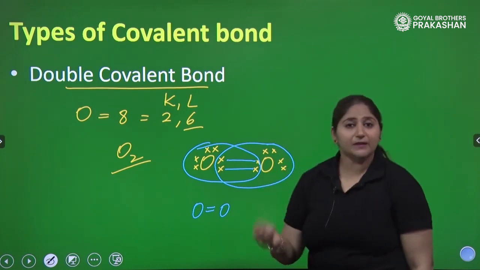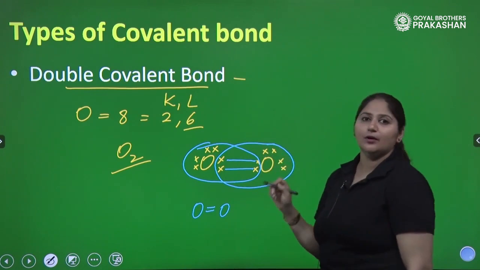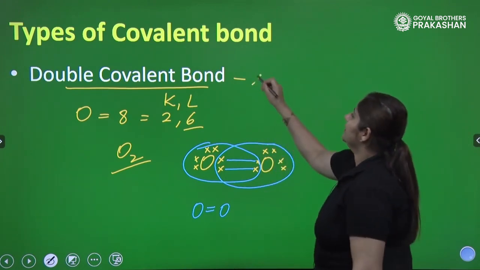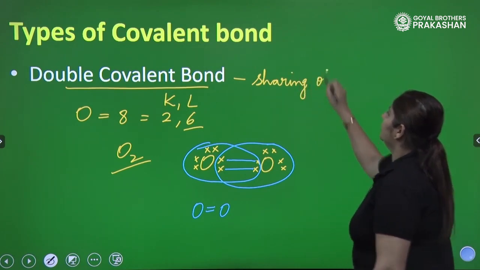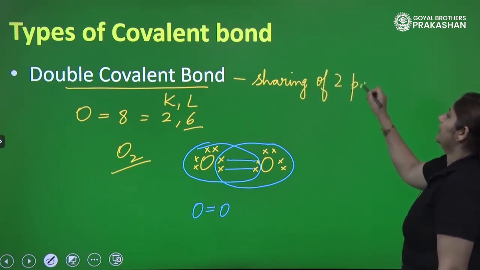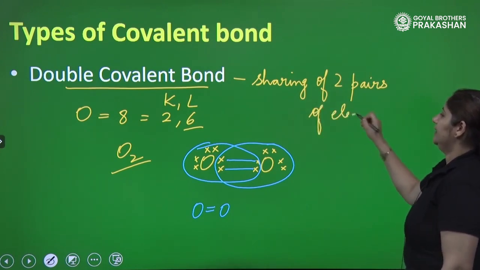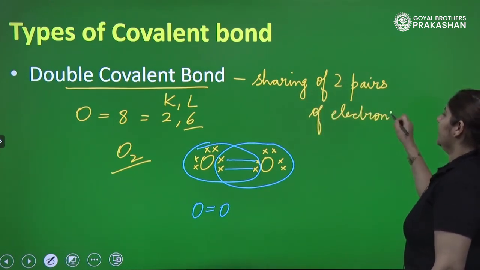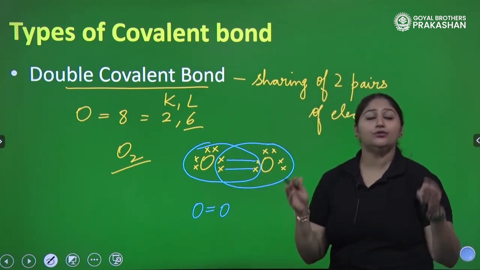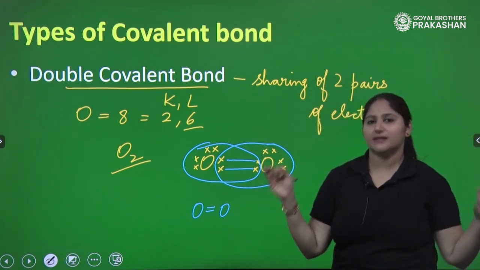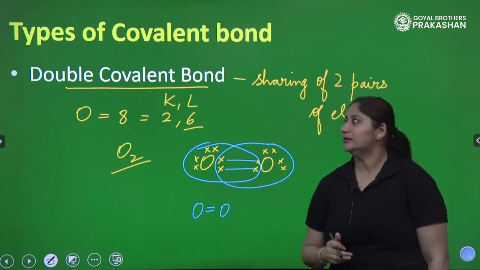So can we write the definition now? Yes, let's do that. Double covalent bond is the type of covalent bond in which sharing of 2 pairs of electrons takes place, right? 2 electron pairs are being shared. There is a mutual sharing taking place between 2 oxygen atoms in order to become stable. Now, let's proceed with the next example.